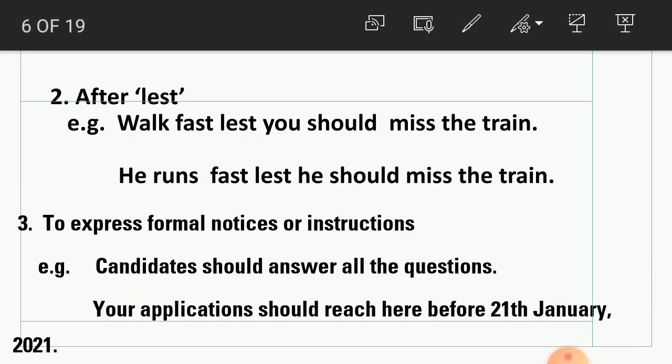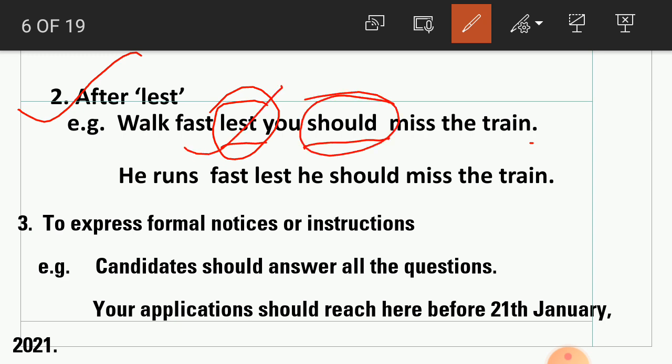Now next one, student, after lest. Walk fast lest you should miss the train. So lest is used here, that's why after lest we use should. He runs fast lest he should miss the train. So whenever lest is used in a sentence, the helping verb should is used.